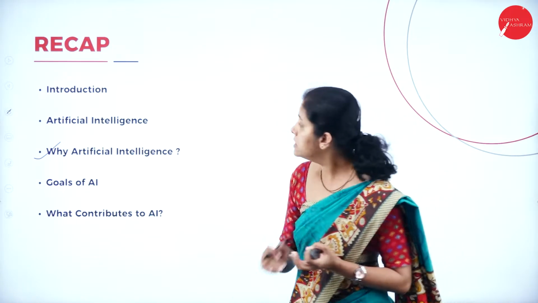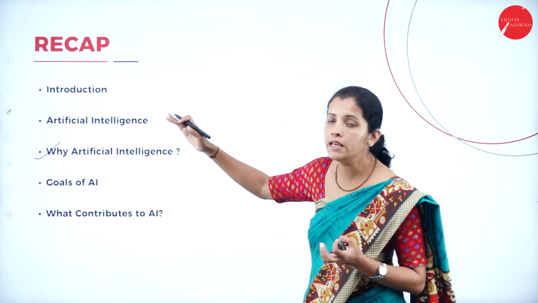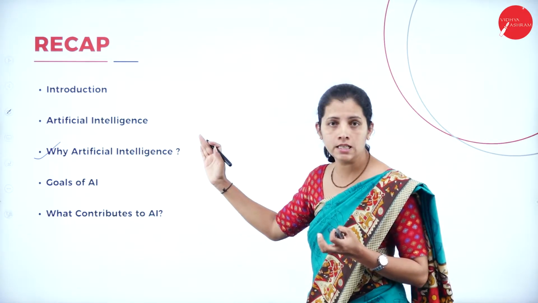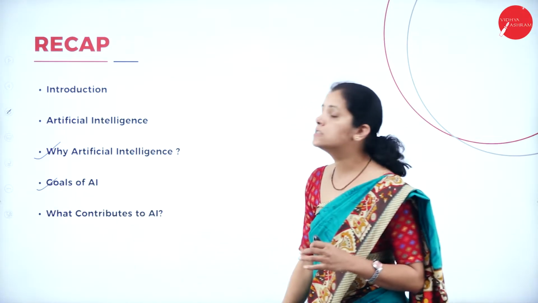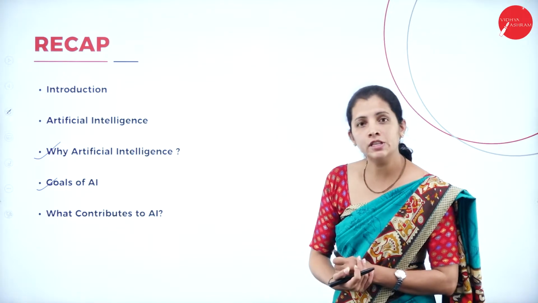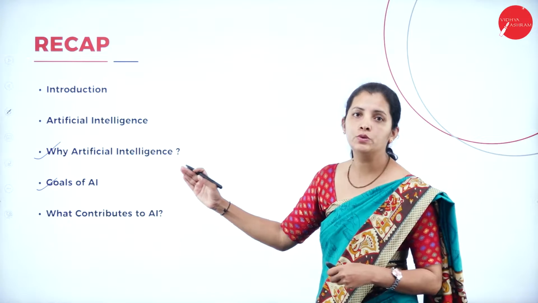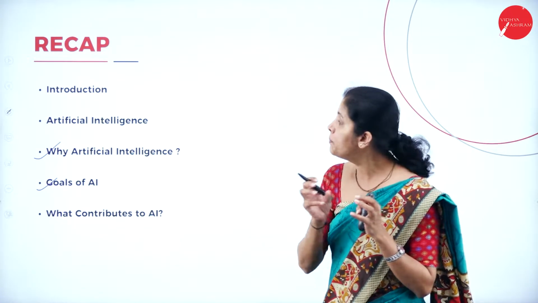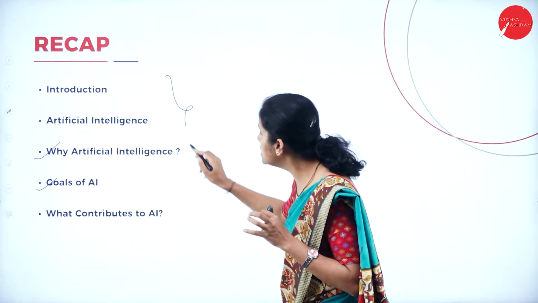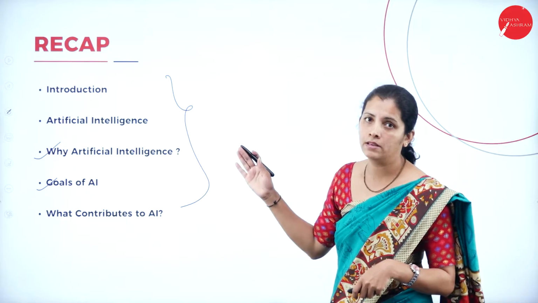Then I discussed why artificial intelligence, what is the need of artificial intelligence, along with the goals of artificial intelligence, and what contributes to artificial intelligence. These are the topics I discussed in my last session of this chapter.